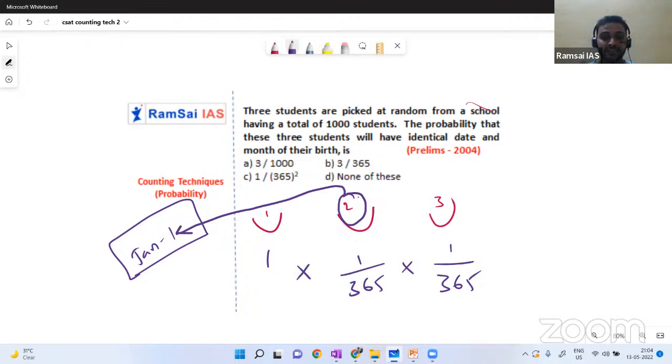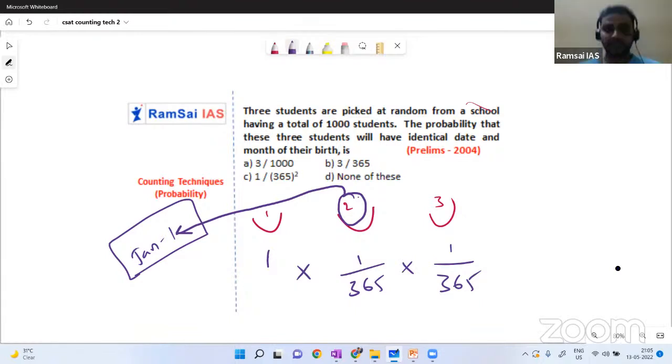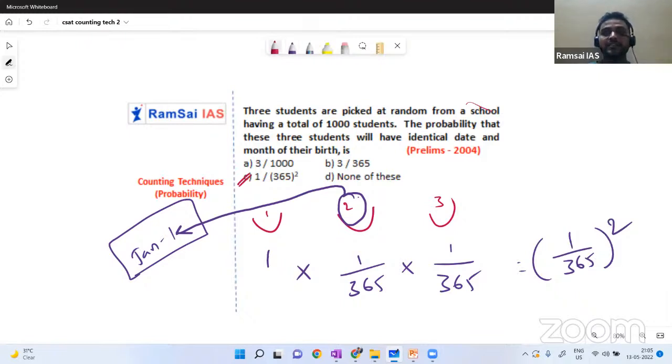So now this will be the probability. It is not an 'or' case. This is an 'and' case. First person and second person and third person, the 3 people should have the same birth date. Yes or no? So 1 into 1 by 365 into 1 by 365 will be the probability. 1 by 365 square, which is in option C, is the answer. Hope you got this one.